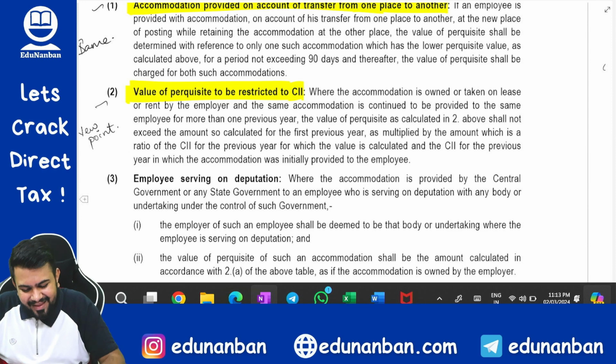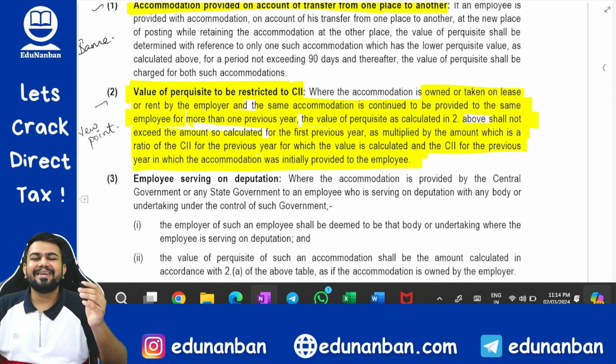Where the accommodation is owned or taken on lease or rent by the employer, and the same accommodation continues to be provided to the same employee for more than one previous year, the value of perquisite as calculated in 2 above shall not exceed the amount calculated for the first previous year, multiplied by the ratio of the CII of the previous year for which the value is calculated and the CII of the previous year in which the accommodation was initially provided.